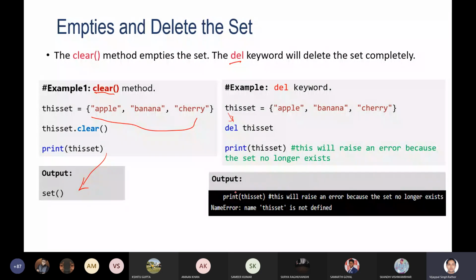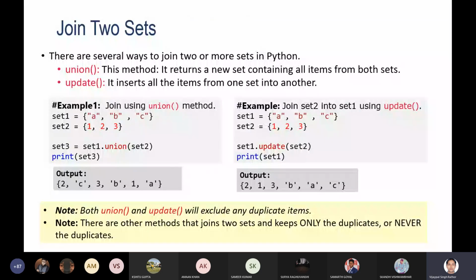Now, to join two sets, you can use the union or update method. The union method returns a new set containing all the items from both sets. In the case of update, it updates the existing set by adding the items into it. What is the meaning of union? You can see in the example, set1 and set2 are the two sets.